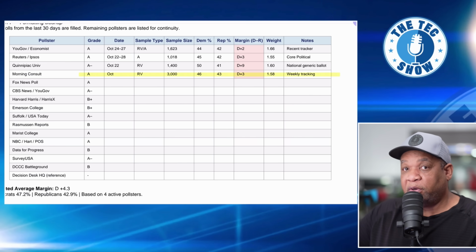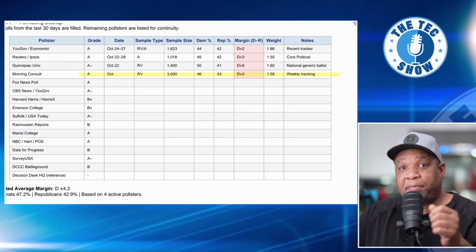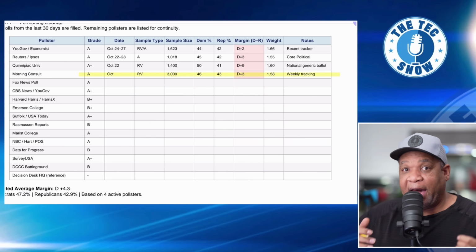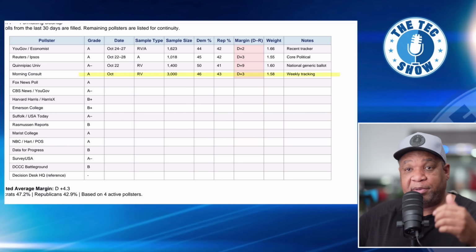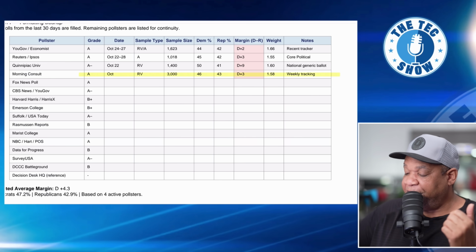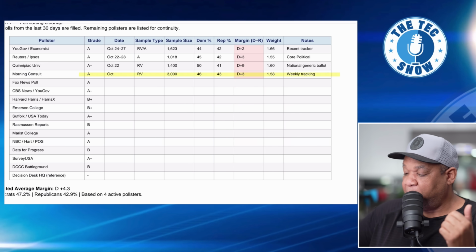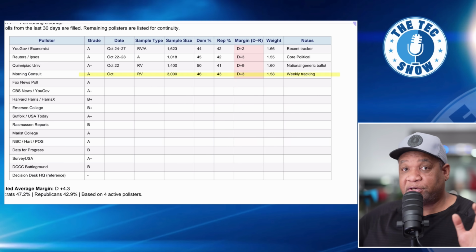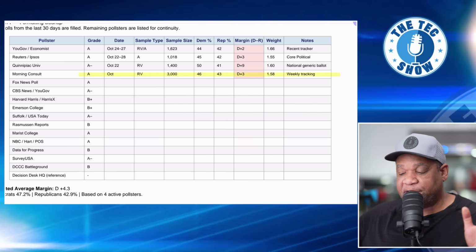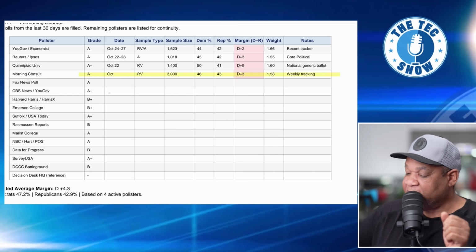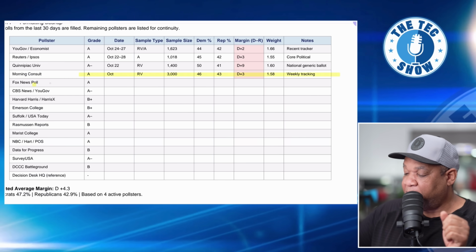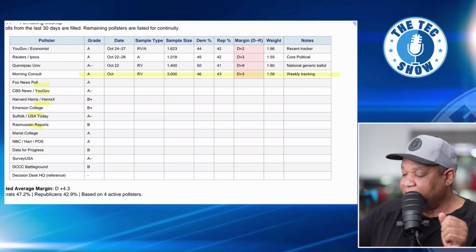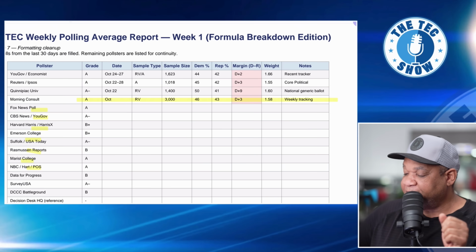Sure, some of these pollsters asked about the generic ballot in a poll in the past, but it might have been back in July, or it might have been back in May, but nothing recent for these pollsters down below. And once we start seeing more down below here, then we'll update the information. But this is what we have so far.